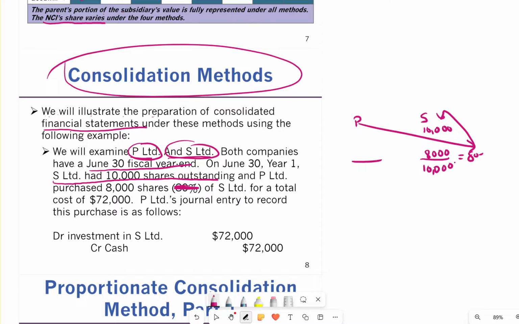For the total cost of 72,000. So we need to do a journal entry. Debit will be investment in S and credit will be cash. For how much? For 72,000, and P owns 8,000 shares.